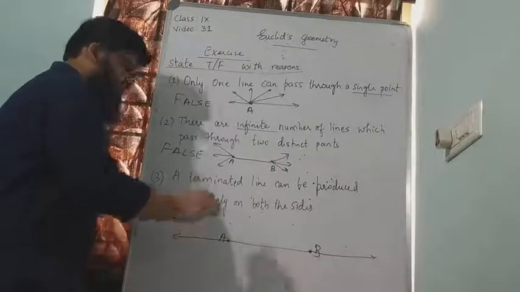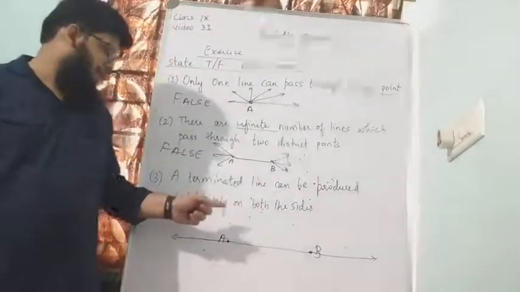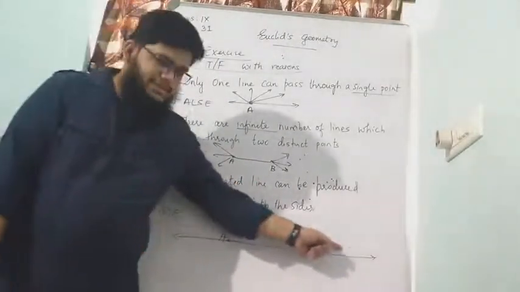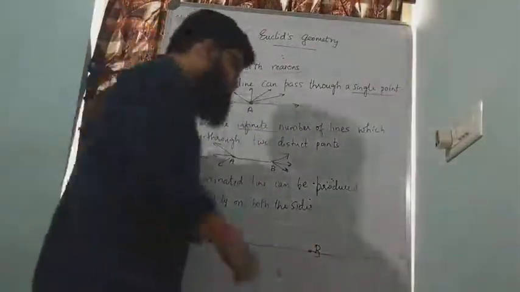And we have already learned about this in postulate number 2. A terminated line can be produced indefinitely on both the sides. Not only on one side, you can also produce it on the other side as well. Let us go to question number 4.